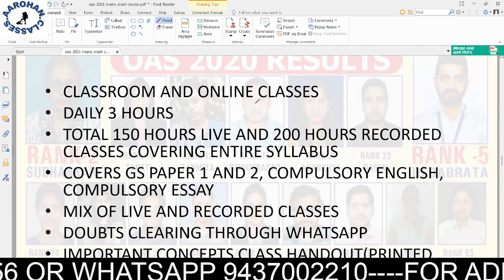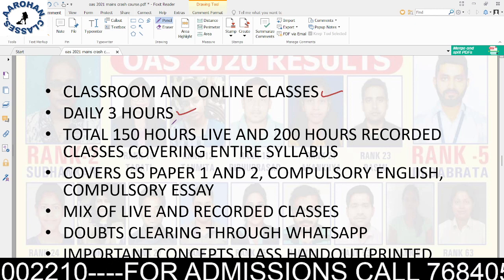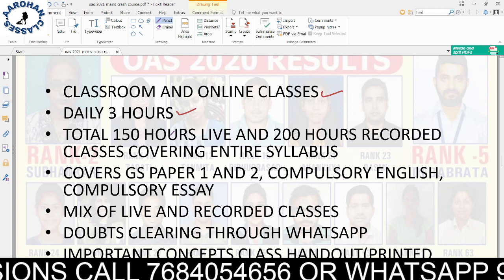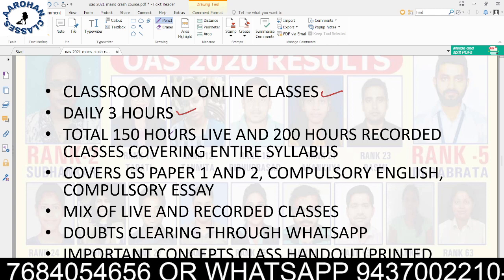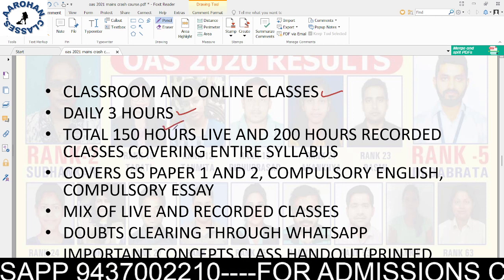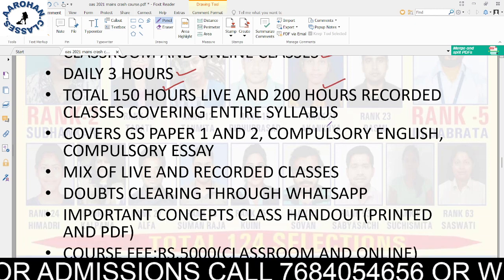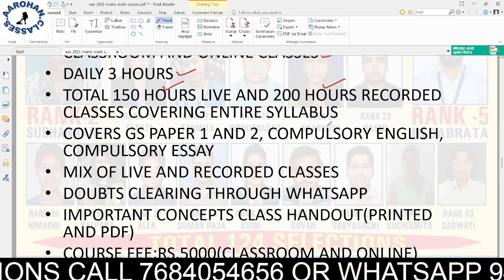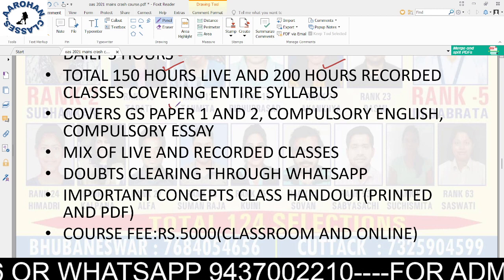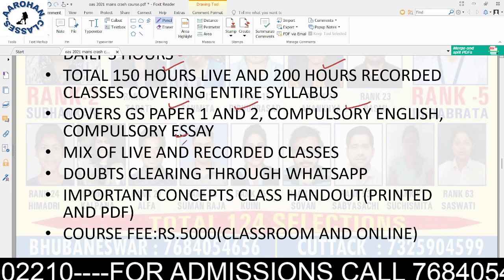This is both for classroom and online, daily 3 hours. So all 7 days you'll be having 3 hours class. And it will be a mix of classes because we will be covering the total syllabus of GS and compulsory papers English, Odia and essay. So 150 hours will be live classes and 200 hours you will get as recorded classes. So your entire syllabus of the mains GS and compulsory will be covered in 350 hours. As I told you, it will cover GS paper 1, paper 2, compulsory English and compulsory Odia, and essay.